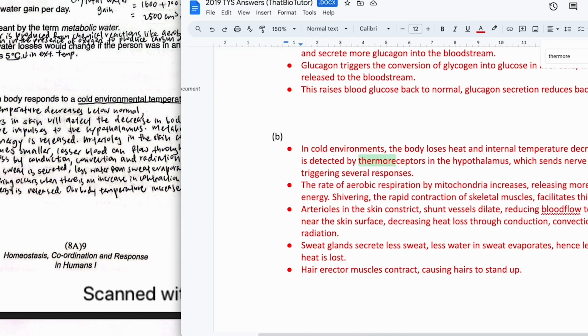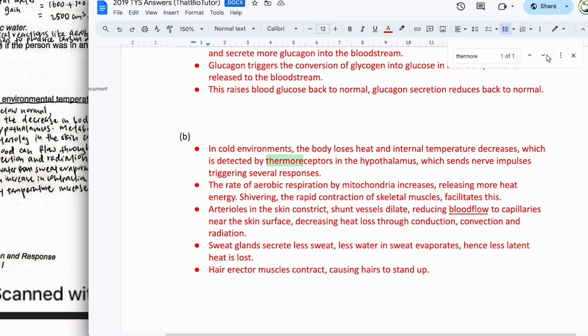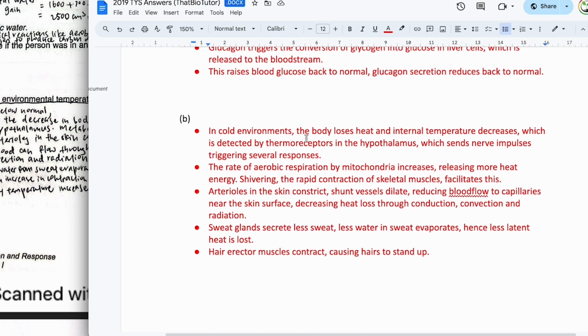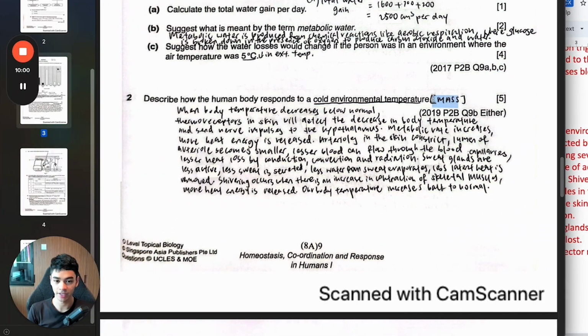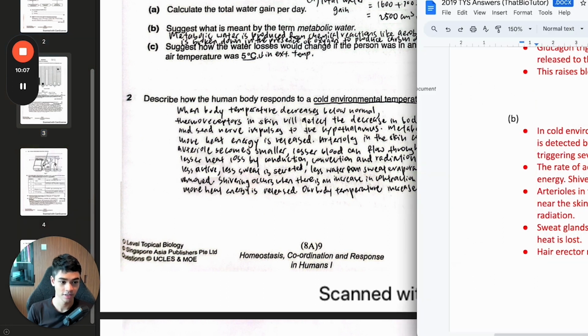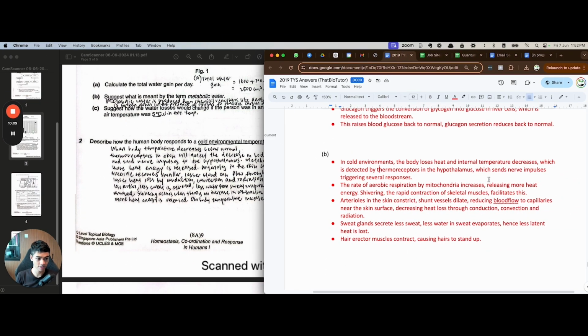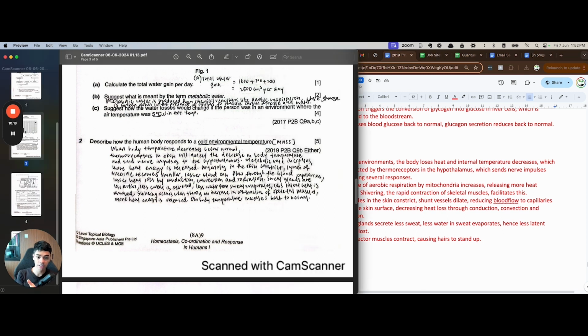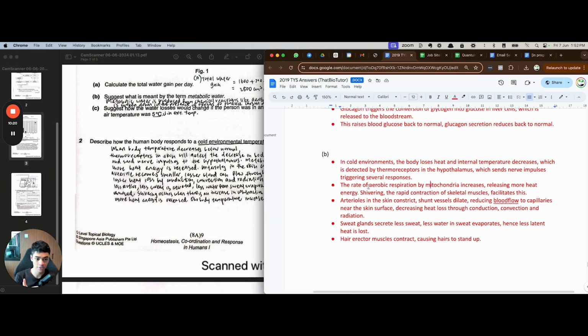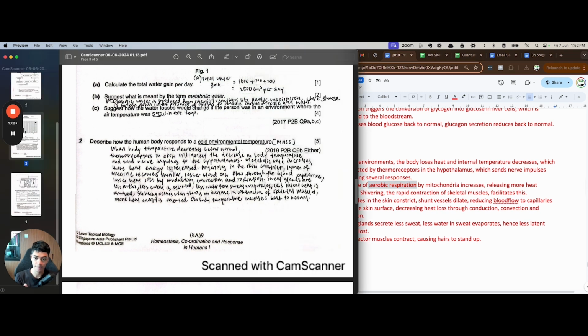Okay, great. I just decided to pull up the 2019 TYS answers here. So yes, this is exactly what I was talking about. And now we go on to MASS. So M, metabolic rate increases, more heat energy is released. Okay, that point is incomplete. What's lacking is the rate of aerobic respiration by mitochondria increases, and that releases more heat energy. So it's like, how is it that more heat energy was released? It's because of aerobic respiration. So that one was the missing link. That's why your point was incomplete.